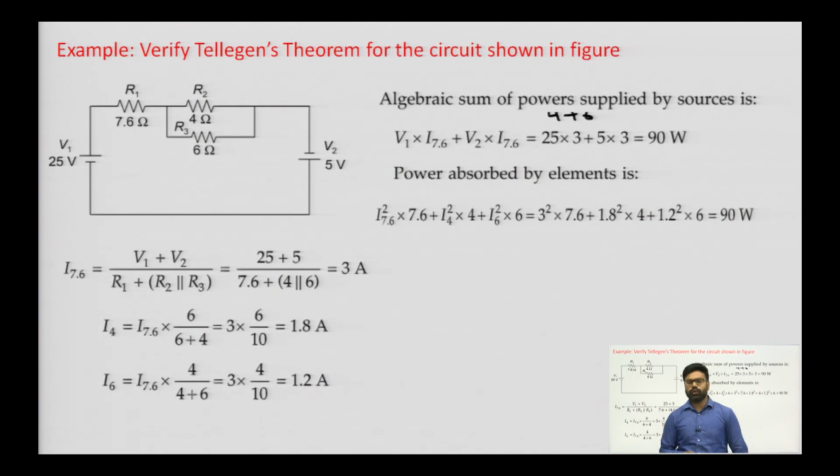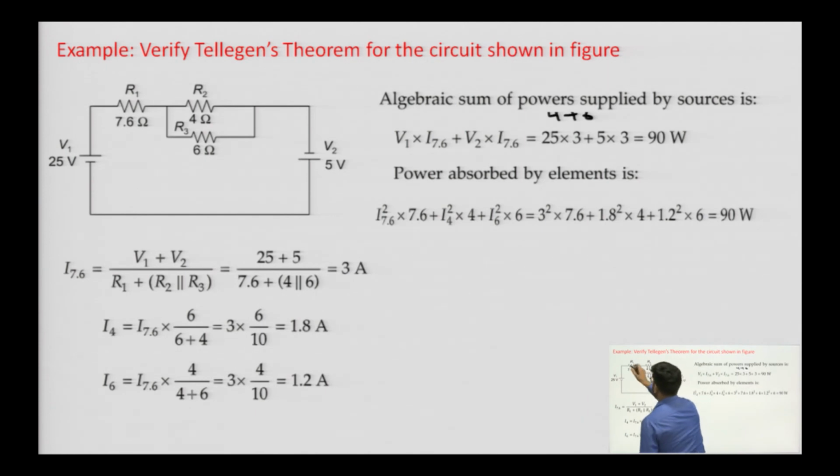So, we will see one more example on Tellegen's theorem. This is our network. Again we have to verify Tellegen's theorem. First of all, we will find out the current in the branches to calculate all the power dissipated in the resistors and to find out the power which is delivered by the sources.